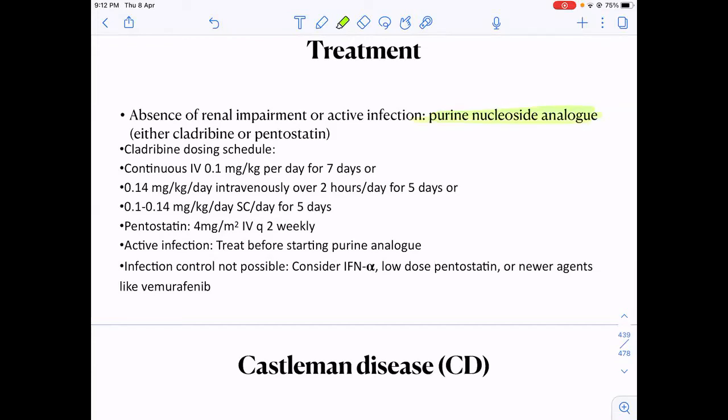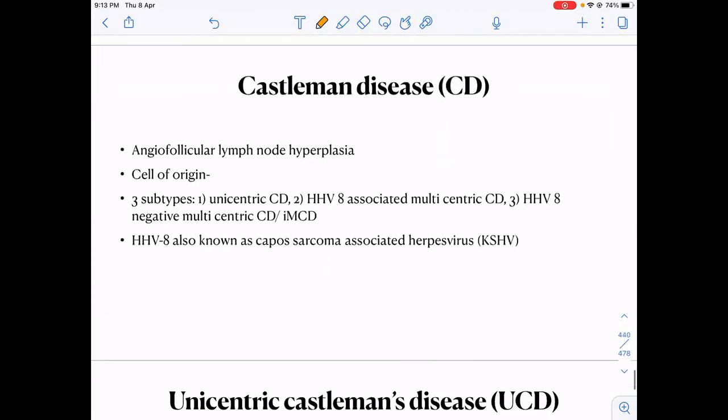They'll ask you a question on the dose of cladribine. Okay, dose is important. I'll tell you just one dose, no need to remember others. Hopefully they won't ask you. It is a continuous IV infusion at 0.1 mg per kg per day for 7 days, the dose of cladribine commonly used. This has been asked multiple times in MCQs. So purine nucleoside analog, cladribine, 0.1 mg per kg per day for 7 days. Such a rare tumor, and so many questions are asked from this.